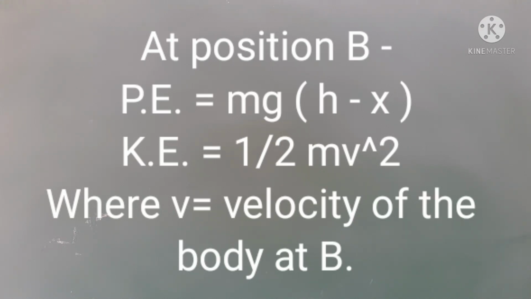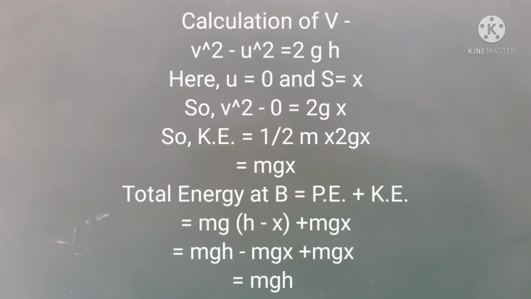Kinetic energy is equal to half mv square, where v is the velocity of the body at position B. Calculation of v. We know v square minus u square is equal to 2gs. Here u is equal to 0 since body at A is at rest and s is equal to x, therefore v square minus 0 is equal to 2gx, or v square is equal to 2gx.